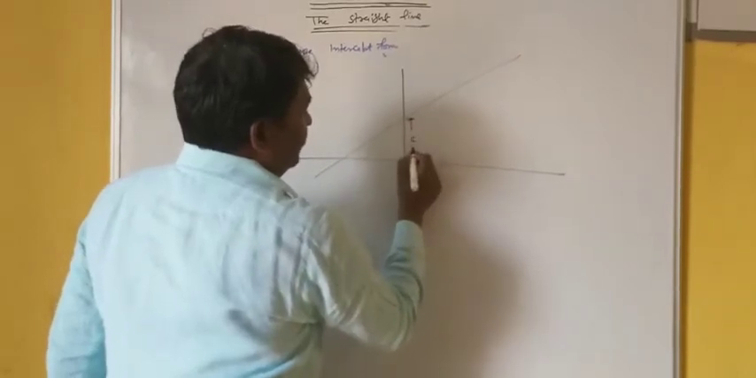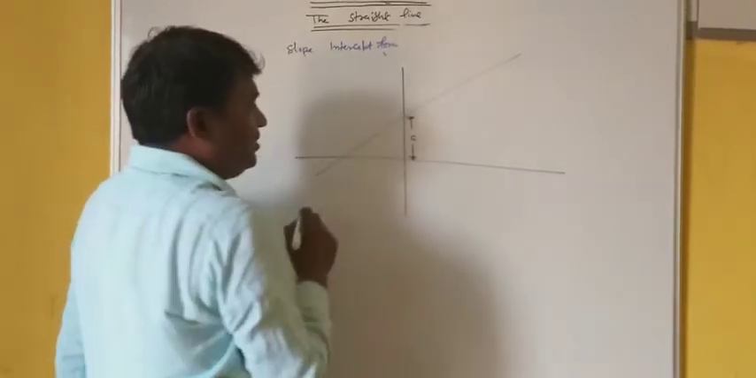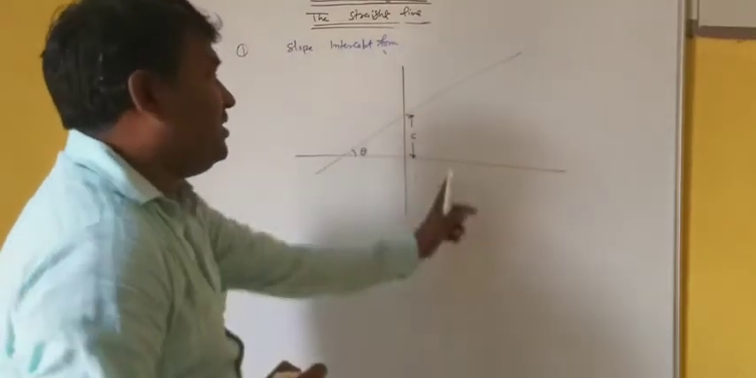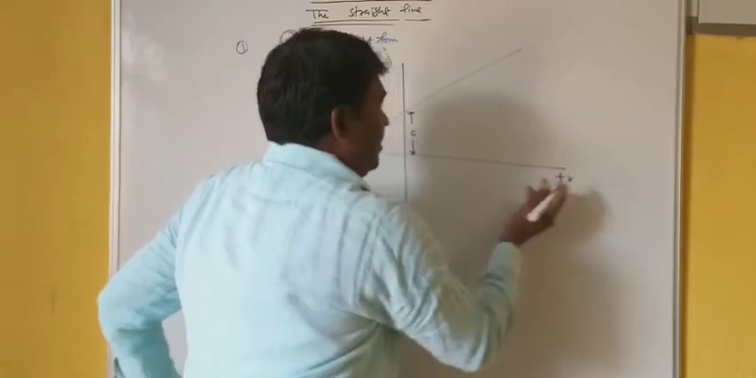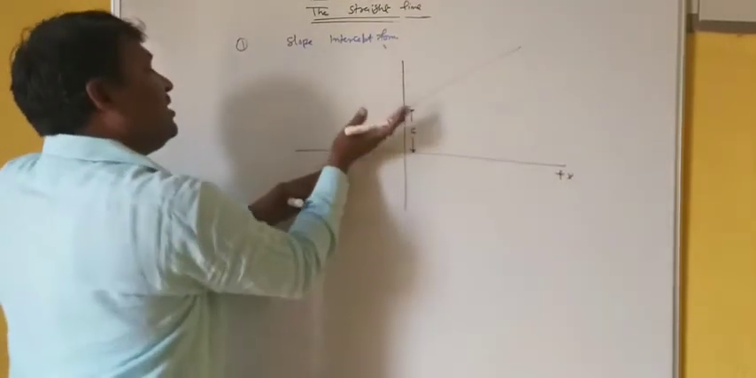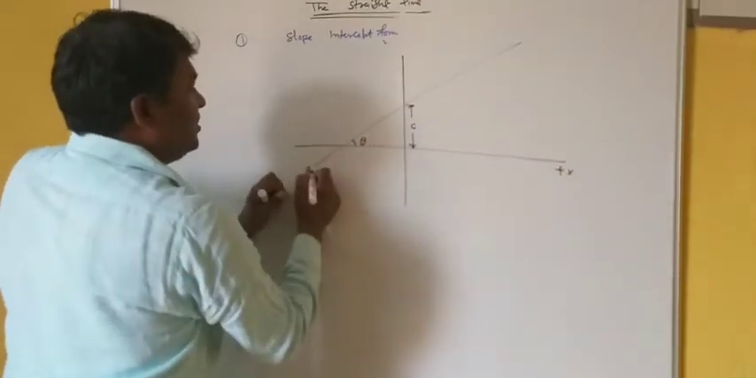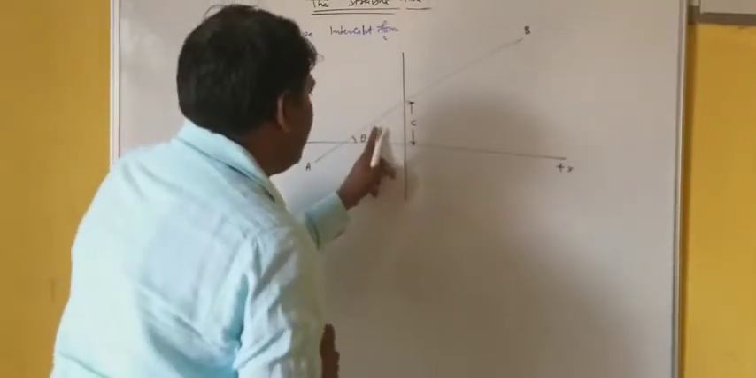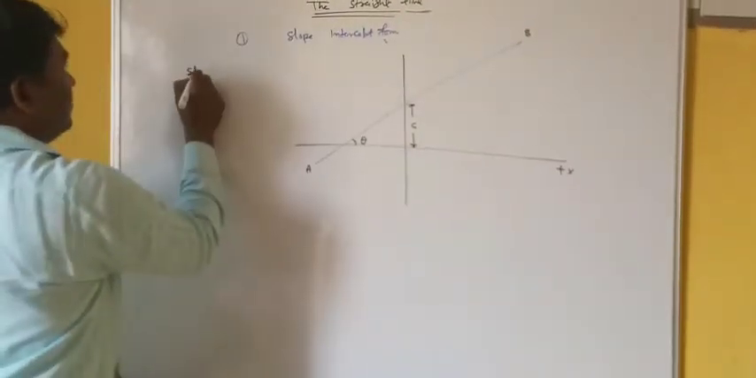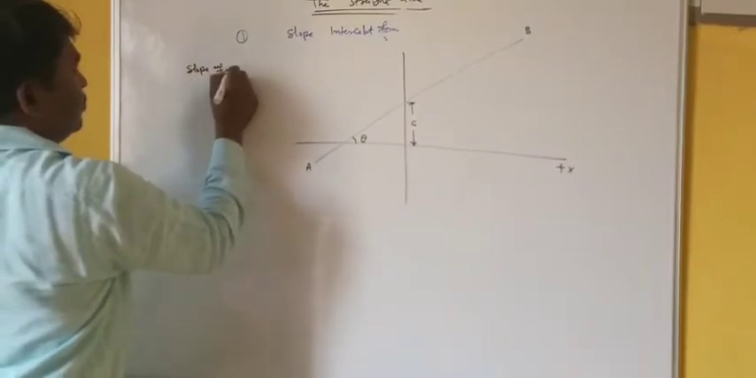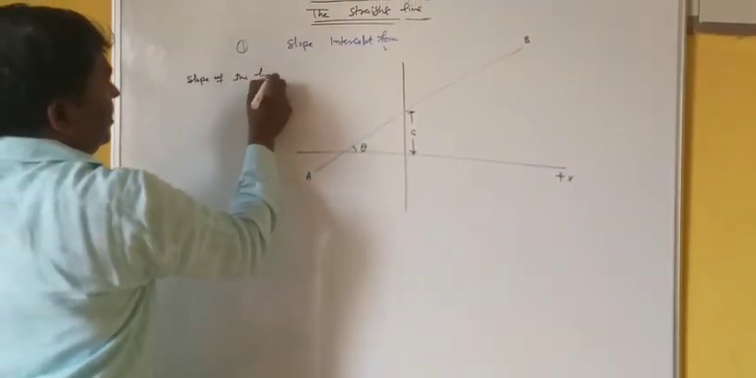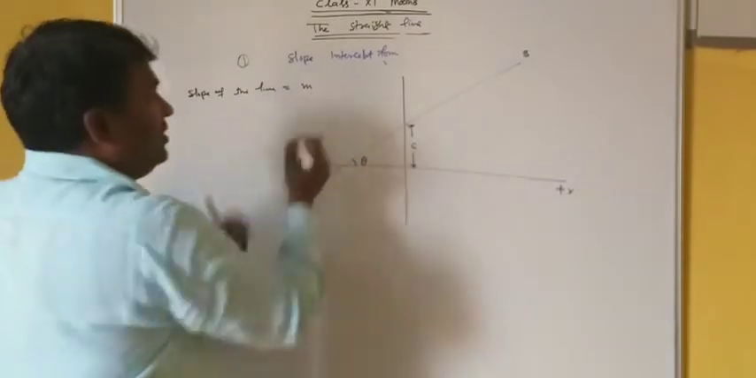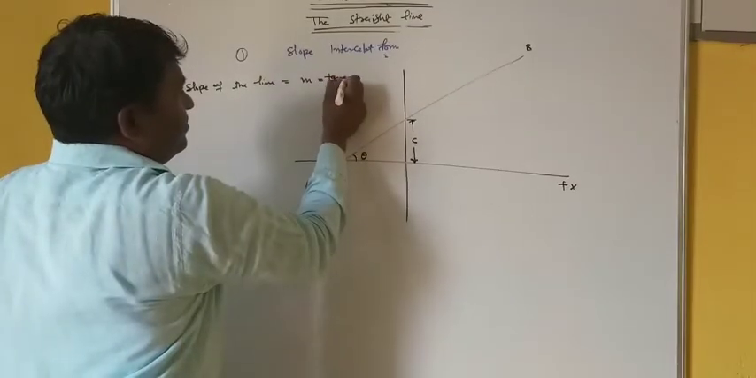Let the intercept on the y-axis be c, and let the line make some angle theta with the plus x-axis. From the plus x direction it is making some angle theta. Let this line be AB. This is the slope of the line, which we can write as m. M is the slope of the line, and this is tan theta.